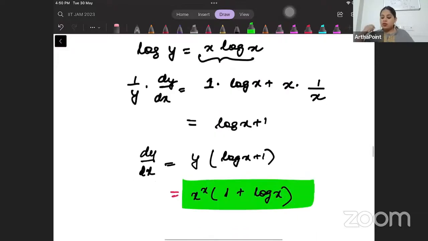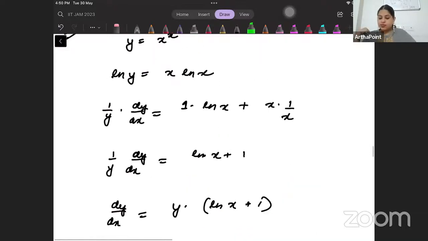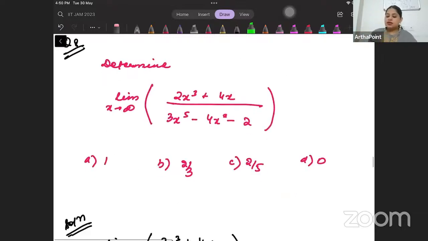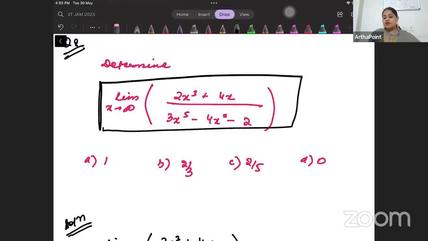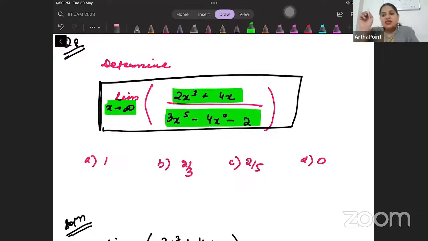Okay. Now, let us go to the next question. It says, determine this limit, limit x tends to infinity. So beta, whenever you are given such questions, you must go ahead and divide the numerator and denominator by the highest power. So the highest power that we see here is x to the power 5, right? So I will divide the numerator and denominator by x to the power 5.